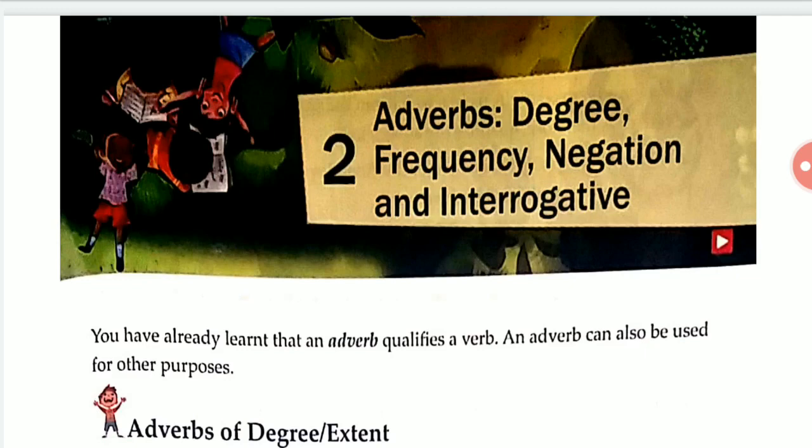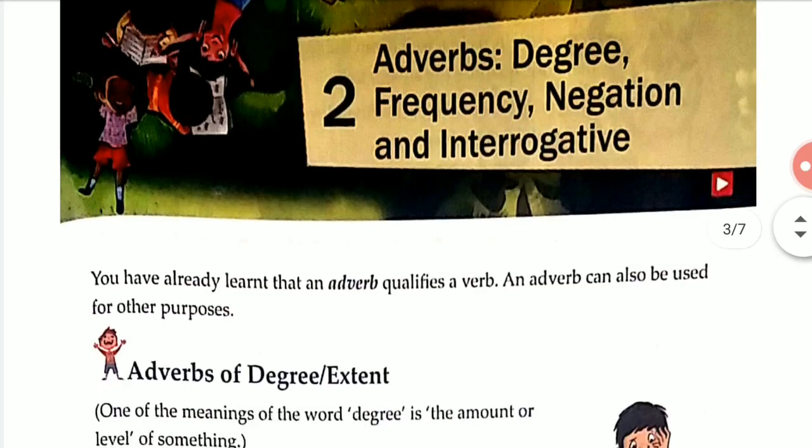Okay. You have already learned that an adverb qualifies a verb, which tells more about a verb. An adverb can also be used for other purposes. We will see what the purposes are in which adverbs are used.